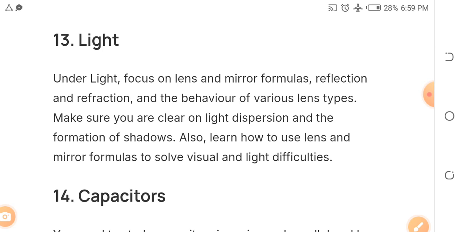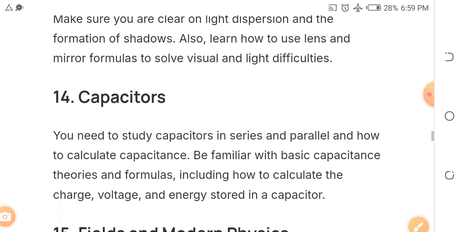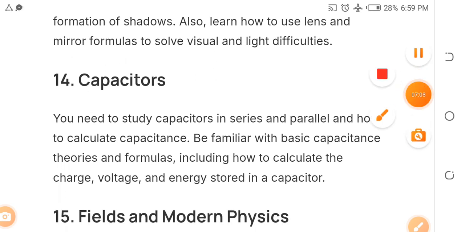Then, of course, capacitors. As a physics student, capacitors is something that will surely come out, right? Capacitors in series, parallel capacitors, how to calculate capacitance, how to calculate charge, voltage, and energy stored in a capacitor. Focus on this thing. Don't give excuses.